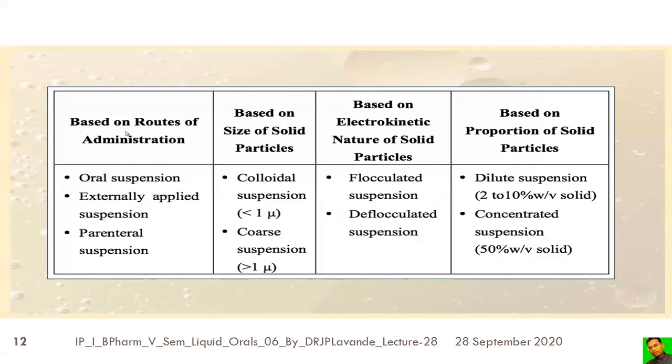Based on the size of the solid particles, they are classified as colloidal suspension, where the particle size is less than 1 micron, and coarse suspension, which indicates a particle size greater than 1 micron. Based on the electrokinetic nature of the solid particles, there are flocculated suspension and deflocculated suspension. Based on the proportion of solid particles, dilute suspension contains only 2 to 10% weight by volume of solid particles, and concentrated suspension contains up to 50% weight by volume solids.